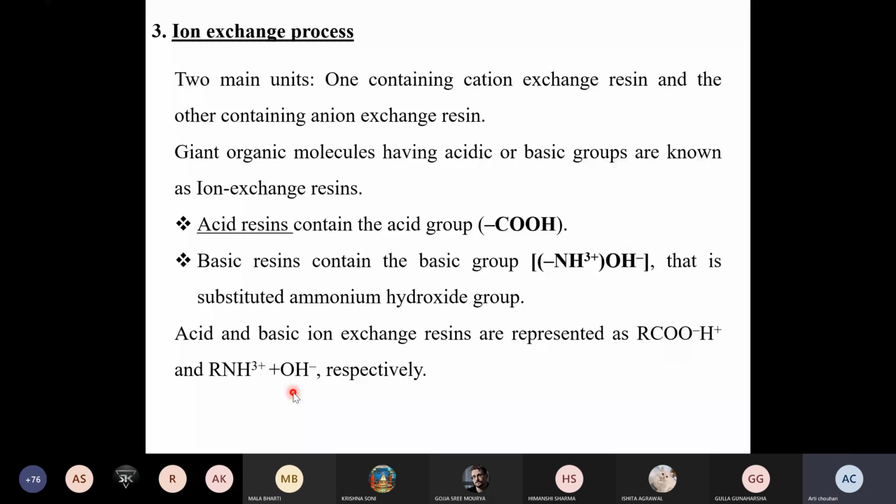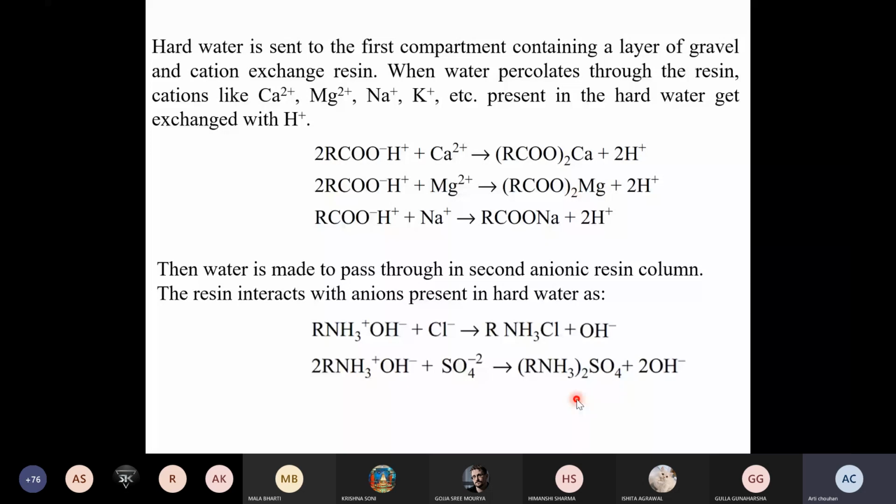What type of reactions will be involved there? So hard water is sent to the first compartment. In this particular process, we are having two compartments rather than one tank. We are actually having two tanks. In the first tank, a layer of gravel and cation exchange resin, like it was in the zeolite bed, zeolite process. So there we are having one gravel filter and one zeolite resin.